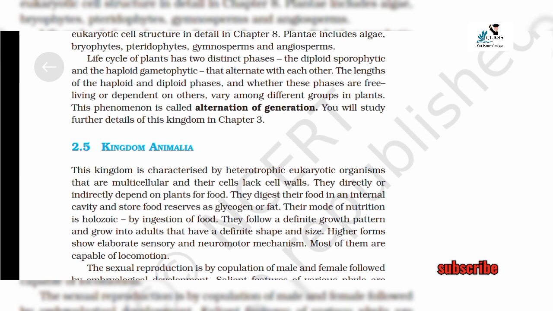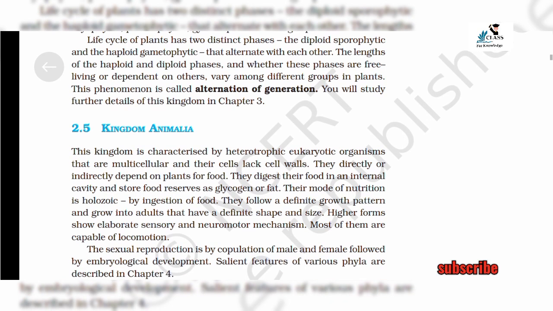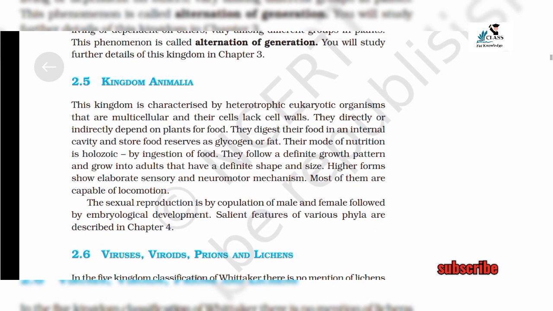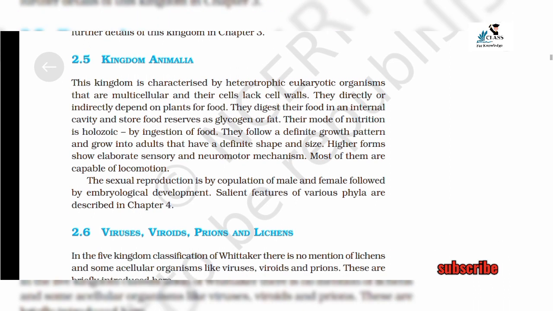Plantae includes algae, bryophytes, pteridophytes, gymnosperms and angiosperms. The life cycle of plants has two distinct phases, the diploid sporophytic and haploid gametophytic. They alternate with each other. The lengths of the haploid and diploid phases, and whether these phases are free living or depend on others, vary among different groups of plants. This phenomenon is called alternation of generation. You will study further details of this kingdom in chapter 3.